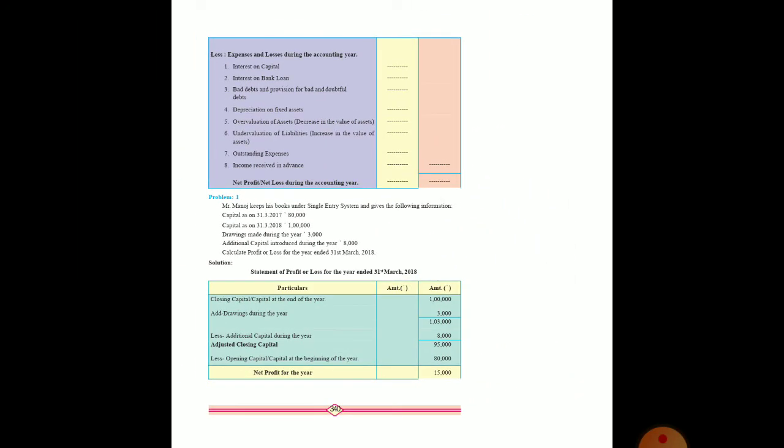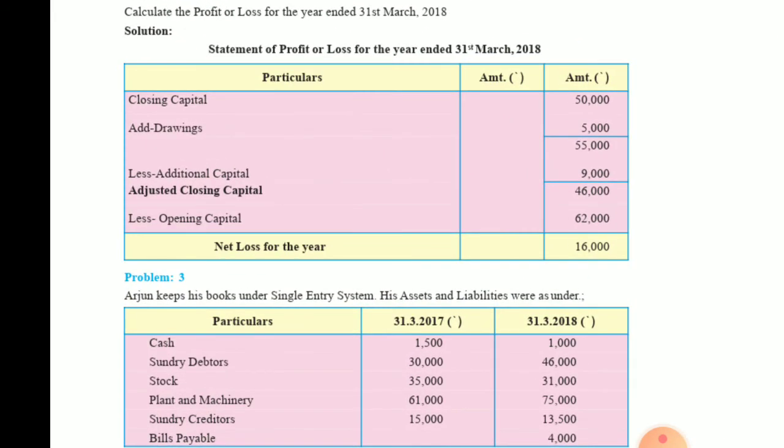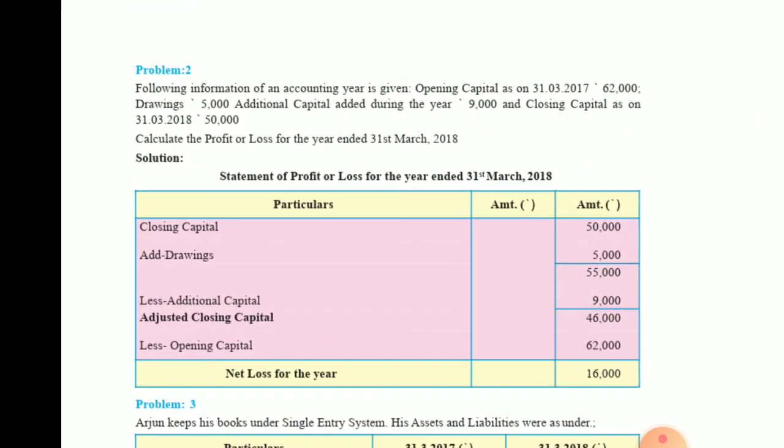Okay, I hope you all have understood this problem. To be more clear, we'll take one more problem of a similar kind. Okay, that is, from the following information of the accounting year is given: opening capital as on 31st March 2017 is 62,000.